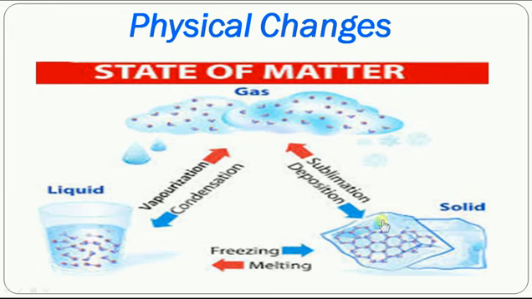So when you heat the solid camphor, it will change into gaseous state without going into the liquid state. This process is called sublimation, whereas when you cool the gaseous form of camphor, it will come to the solid form of camphor. This process is called deposition. So this is one we have to understand.